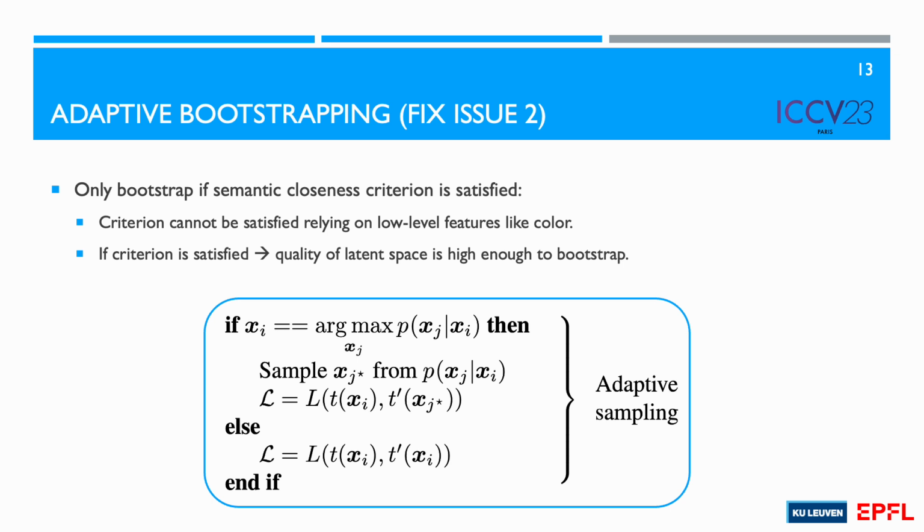Since the bootstrapping is contingent on the quality of the latent space, we probe the latter with a semantic closeness condition and bootstrap accordingly. Intuitively, this condition boils down to checking if two augmentations of the same input image are nearest neighbors or not. This condition cannot be satisfied with low-level features. This can be checked if the query image xi has the highest probability in the conditional distribution. If it does, we sample another image xj star from this distribution to form a positive pair. If it does not, we use two augmentations of the query image xi.